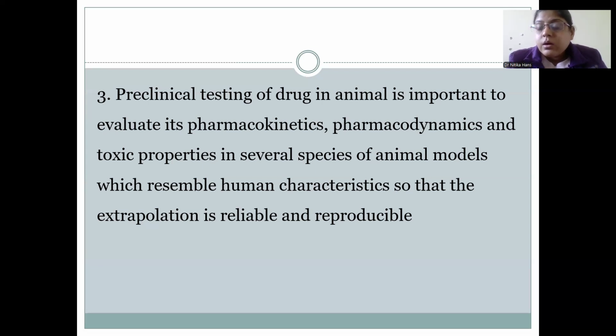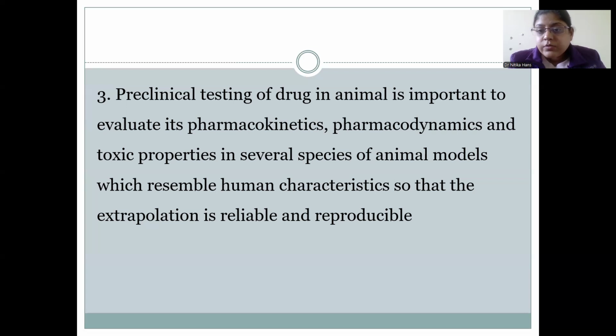That is, absorption, distribution, metabolism, and excretion of the drug are studied in this preclinical testing. Pharmacodynamics, that is the effect of the drug on the body: what is the efficacy, what is the potency of the drug, and toxic properties. Toxic properties means how safe the drug is to be used in humans.